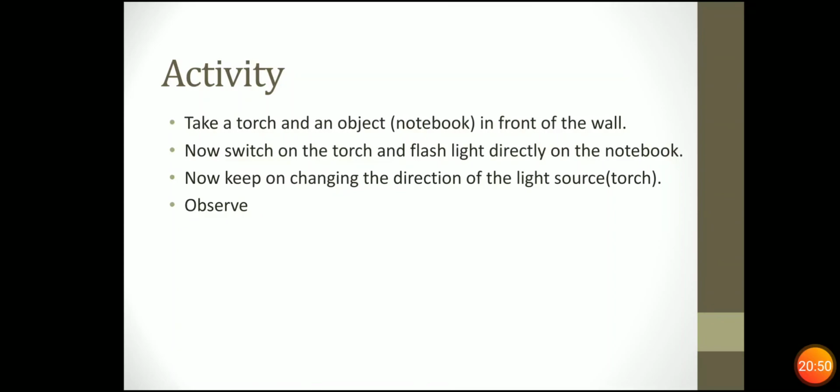Now what next you have to do is keep on changing the source of light, meaning you have to change the direction of the torch and observe the changes in the shadow. I hope you will do the activity and observe how the changes in the shadow take place due to the change in the path of the source of light. That's all for today. Thank you.